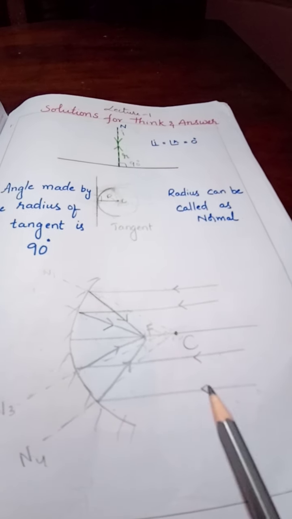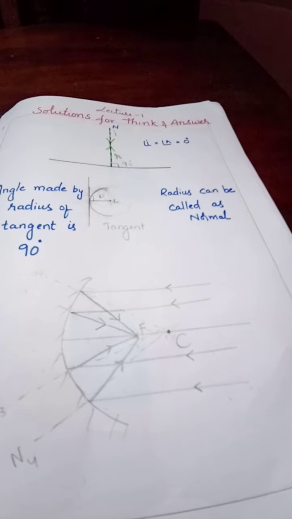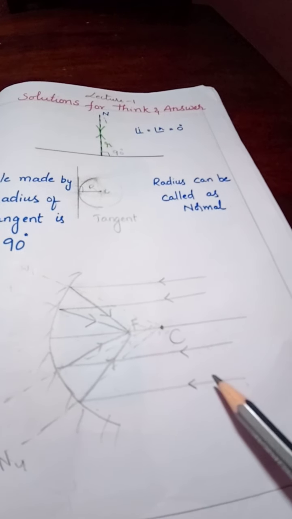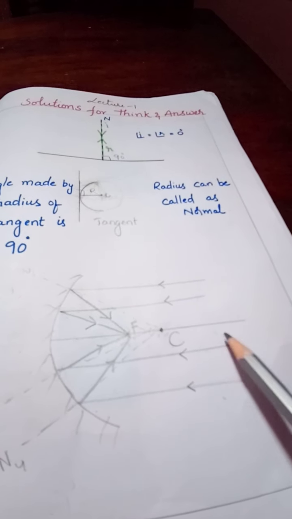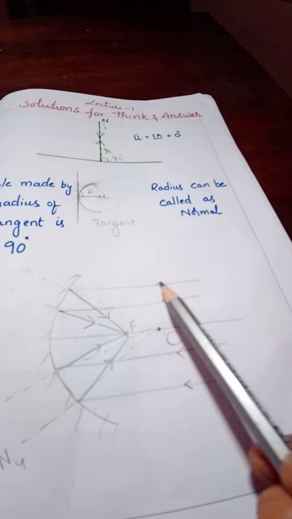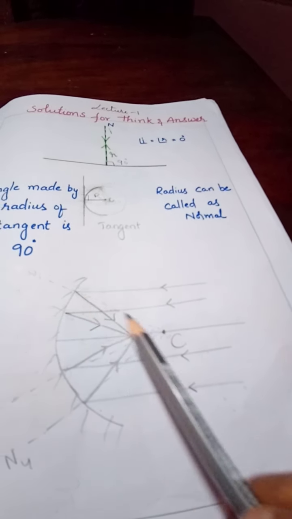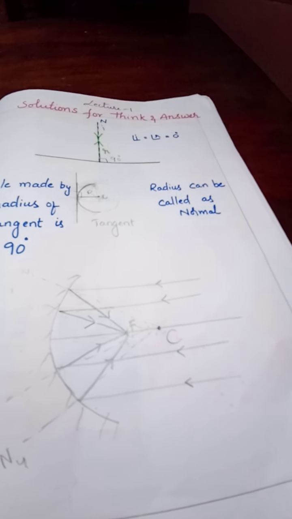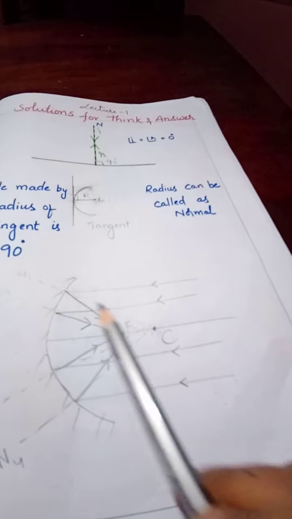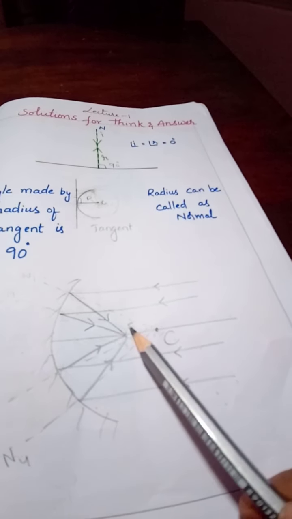So all of the incident rays are making some angle with the normals. But they are, yes, parallel to the principal axis. This is the given data. And our reflected rays are like this, reflecting towards the normal.